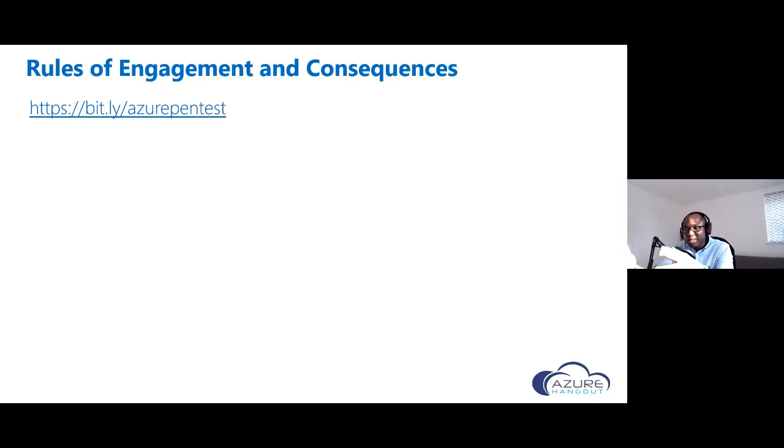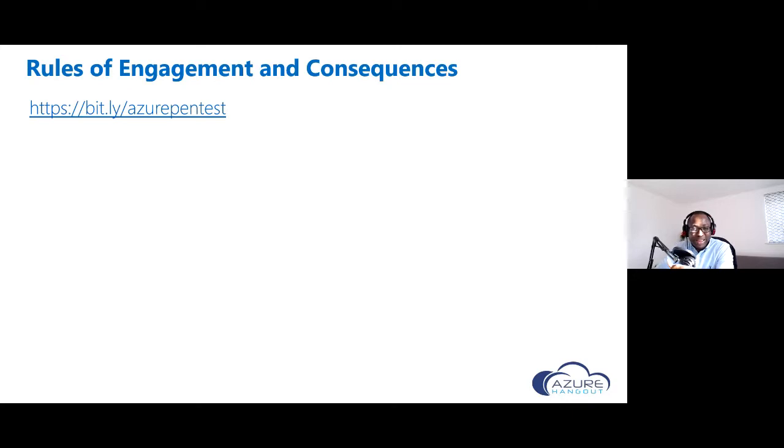So I won't go into details of everything that's on that list, but the summary of it is, whatever you're doing should not have an impact on other Azure customers. Remember that this is a shared environment. This is not an environment that's exclusive to yourself and your organization. So whatever you do, don't impact other customers.